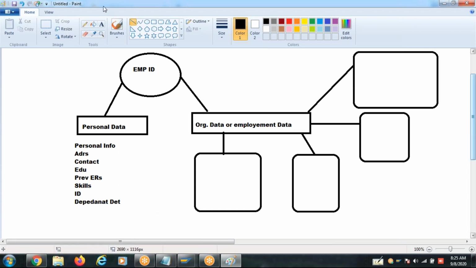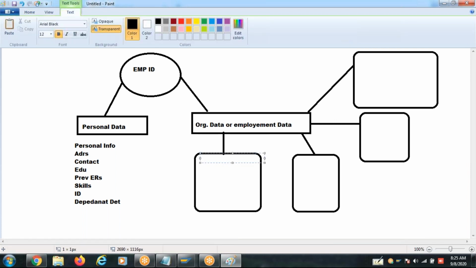So here we are done with one structure already, which is the org structure. In the org structure, what did we create? Position of employee, department of employee. What department is he part of?